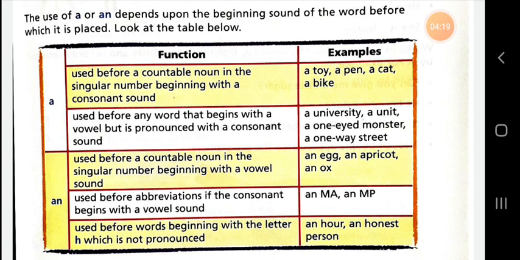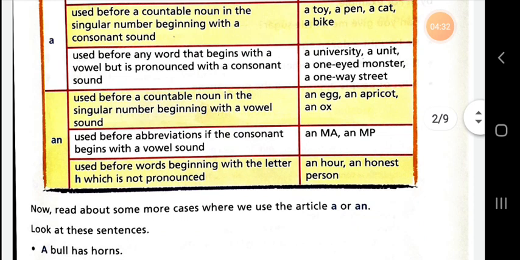An MA, an MP. So you can see that the first sound is a vowel, so we use an. We use an before words beginning with the letter H which is not pronounced, meaning it has the pronunciation of a vowel sound. An hour, an honest person.